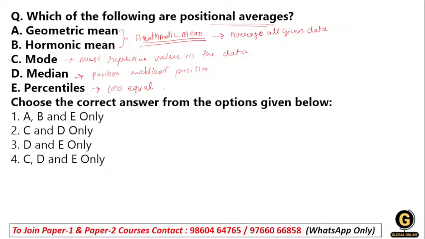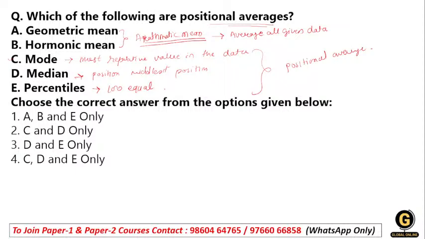So mode, median and percentile, these three show the positional average, which represents the whole data. When we talk about the geometric and harmonic mean, as I told you, they are not positional averages; they are based on mathematical calculation rather than position within the data.